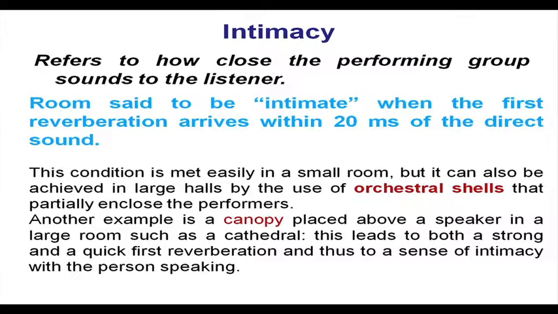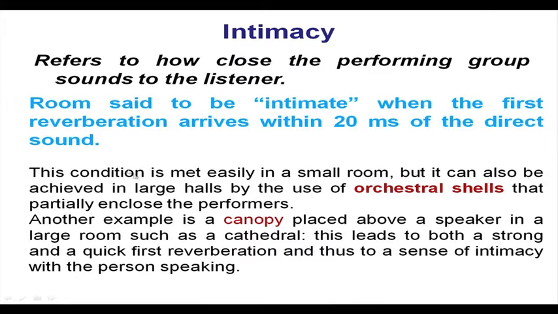A room is said to be intimate when the first reflection arrives within 20 milliseconds of the direct sound. So, if the first reflection to the listeners arrives within 20 milliseconds, I arrange all the reflectors such that the difference in time between the direct sound and reflected sound is 20 milliseconds, then a person will feel intimate with the orchestra performing on the stage.